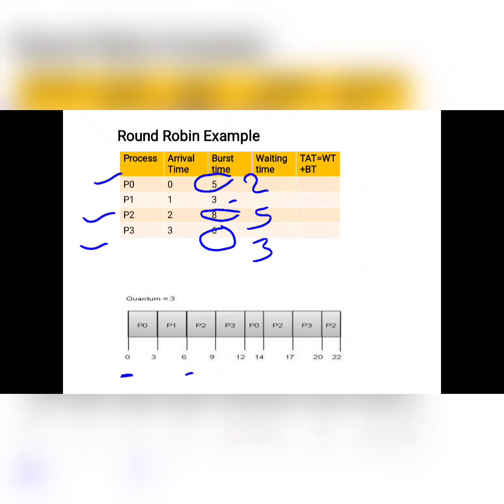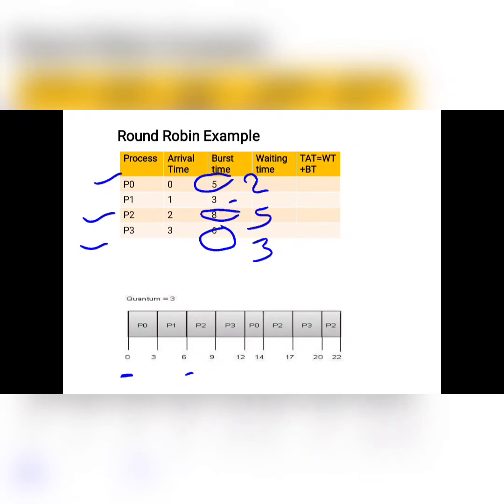So now we have the processes in queue, that is P naught, P2 and P3, because P1's job is completed. Once P naught, P1, P2, P3 are done, again in a round robin fashion it will start from the first. So now again at 12, P naught is started. Actually it would be the time quantum of 3, but the remaining burst time of P naught is 2. That's why it will be executed for 2 only. 12 plus 2, that is 14.